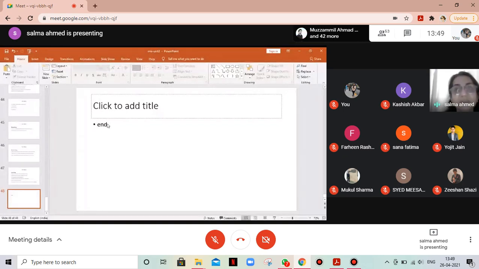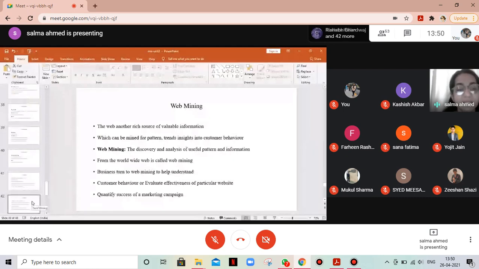There are four tasks that we use: clustering, classification, association rule learning, and estimation. Then we have discussed data mining applications, like customer profiling, customer segmentation, market basket analysis, quality control, delinquency tracking, and so on and so forth. And finally, we have also taken into account the concept of text mining and web mining, which is extensively being used today.